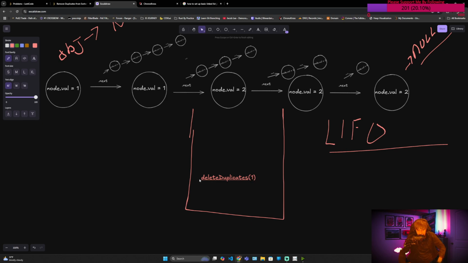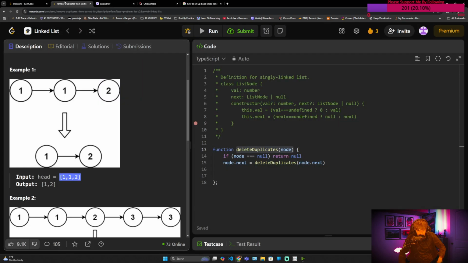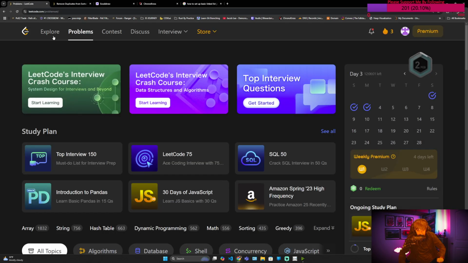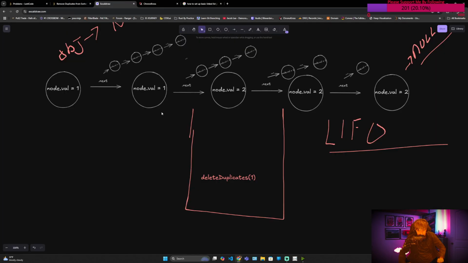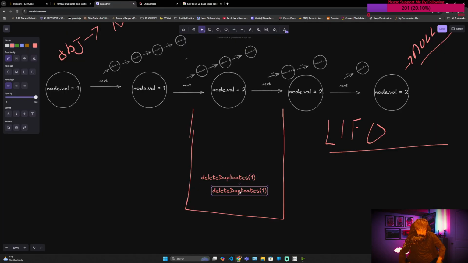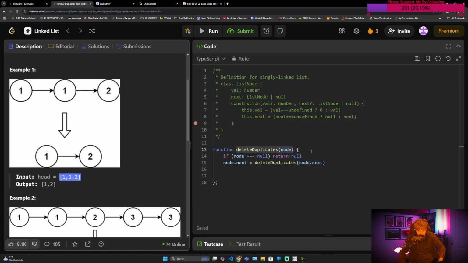So we're going to call delete duplicates 1. All right. So when 1 gets passed into here, we're going to go back up and we're going to check, is 1 null? No. So then we're going to do node.next, and then we're going to pass another 1 in. So basically, we call it again with 1. You get where we're going? Then we're going to check, is 1 null?